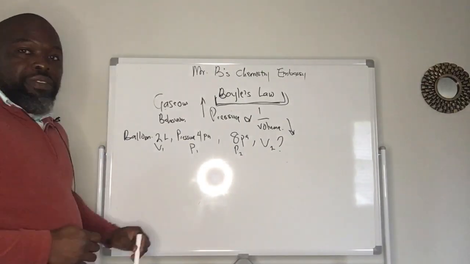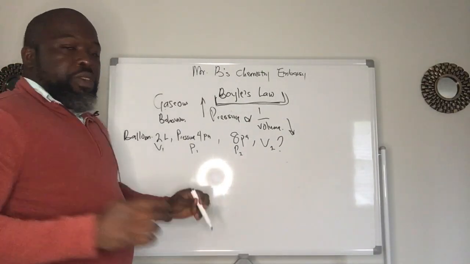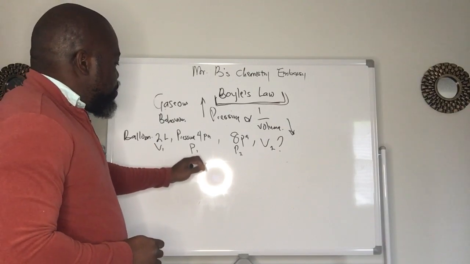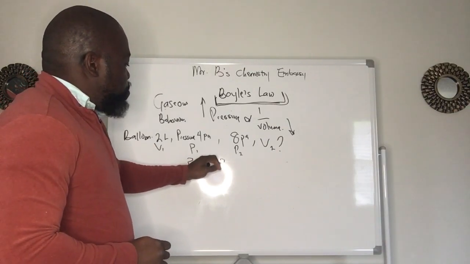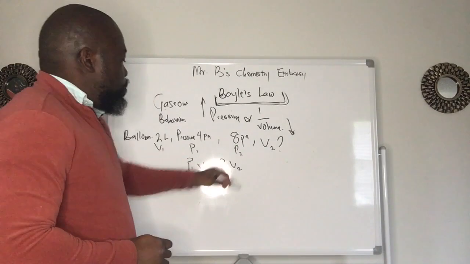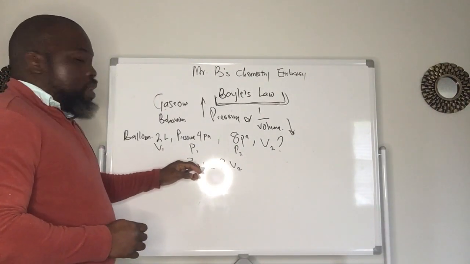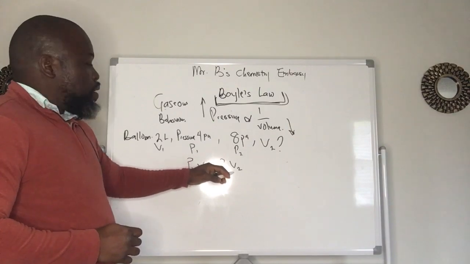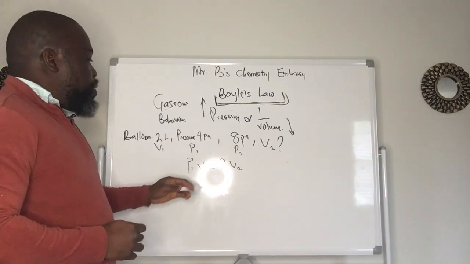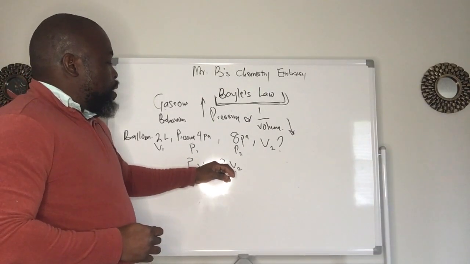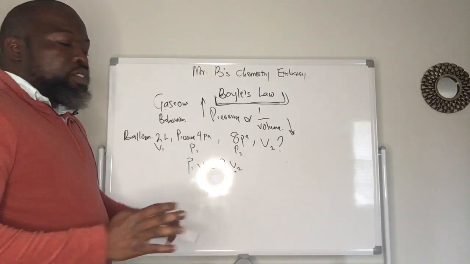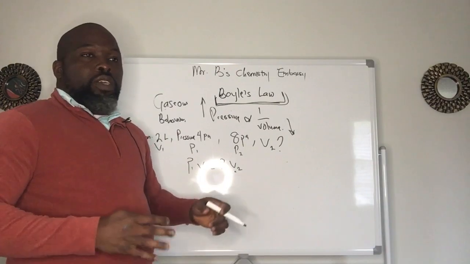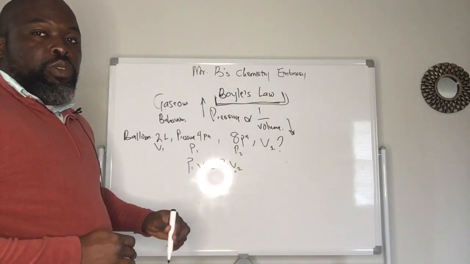So are you guys following me? This is the formula we use. We always say P1 V1 equals P2 V2. So pressure 1 times volume 1 equals pressure 2 times volume 2. So how do you now find volume 2? We do a little bit of manipulation here. I've done this so long that I would know immediately what to do.